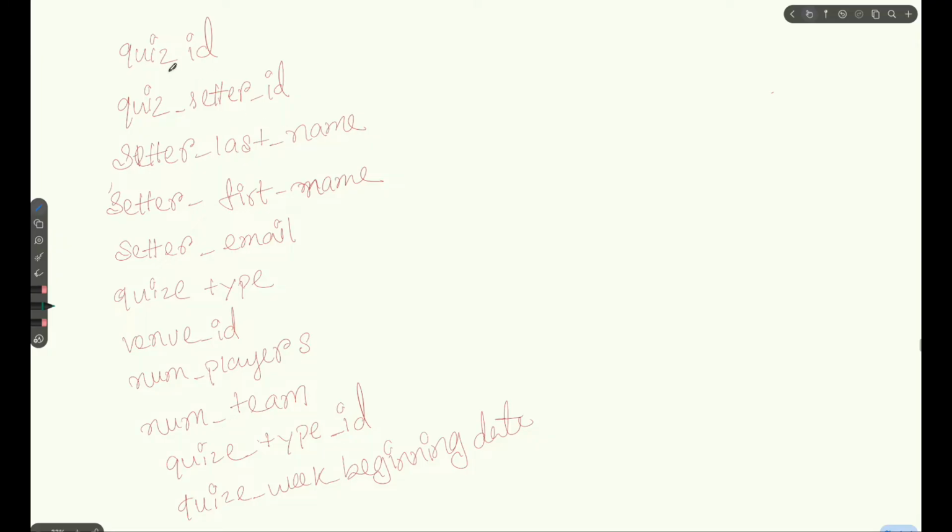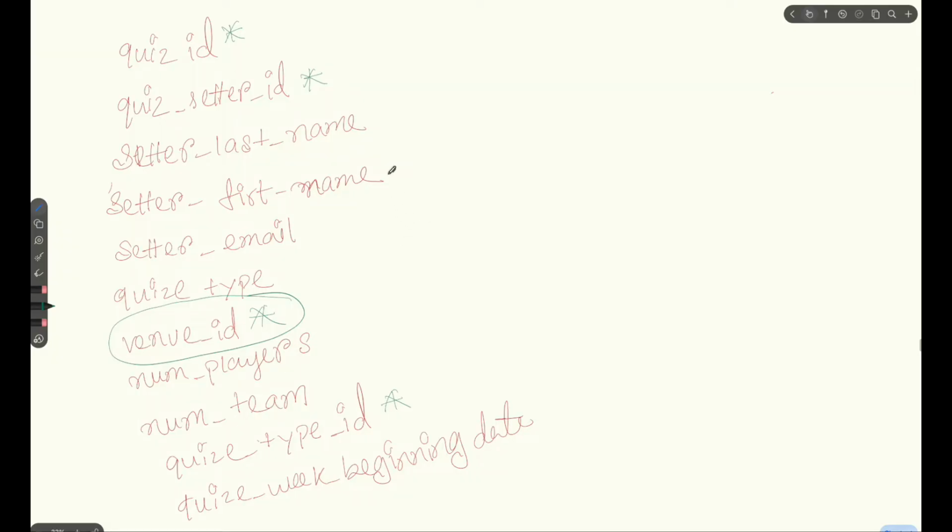So the first one is quiz ID, then quiz setter ID, then last name, first name, setter name, or similar, right? From here we will find out how many IDs we have. This is the easier part. We have a quiz ID, a quiz setter ID, a venue ID, and then a quiz type ID. From here we already have a table based on venue ID, but we don't have tables based on these 3 IDs. That means we have to create 3 tables.